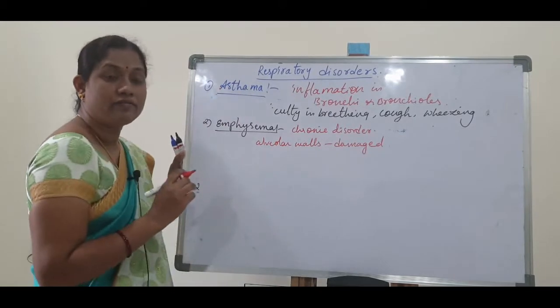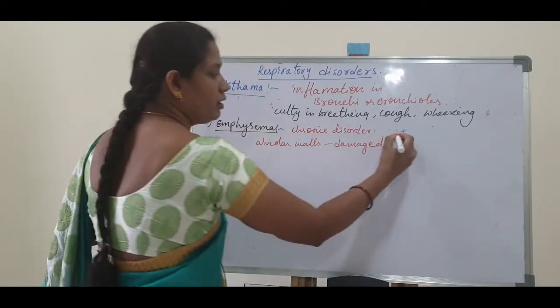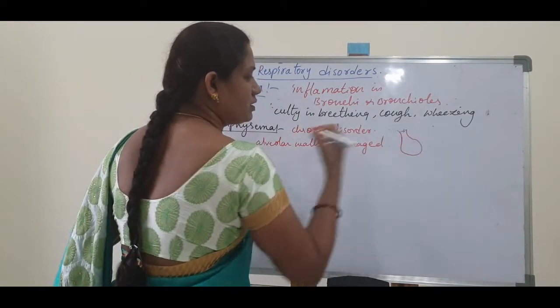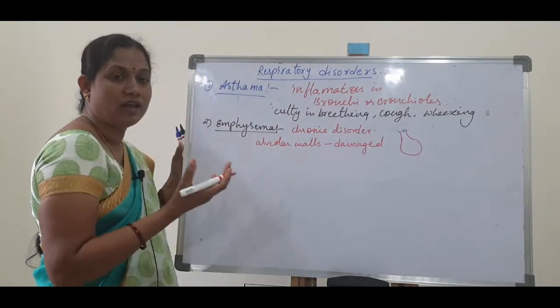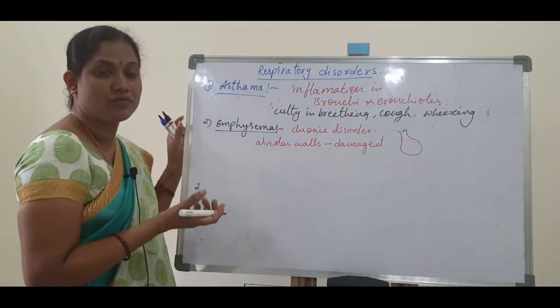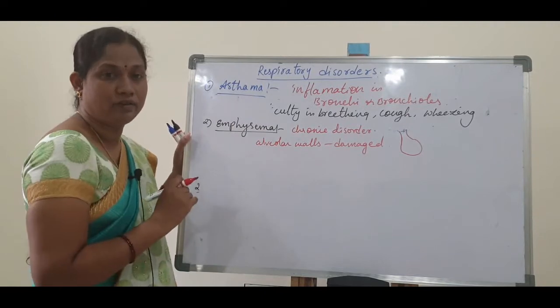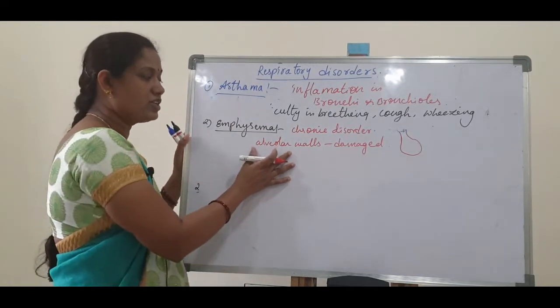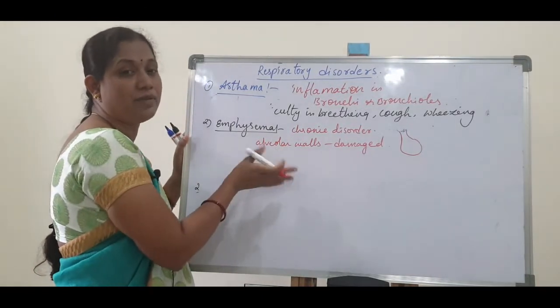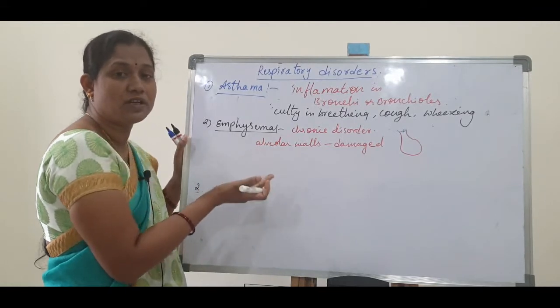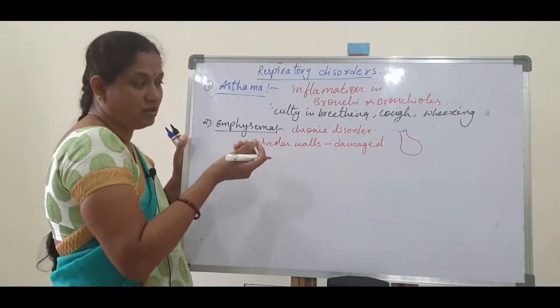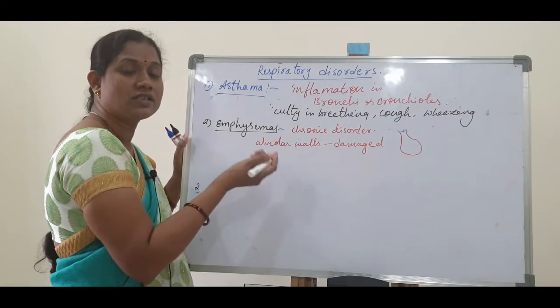The lungs are filled with many alveolar sacs, and the actual exchange process takes place in the alveoli. In this condition the alveolar walls get damaged, and as a result the respiratory area is decreased.